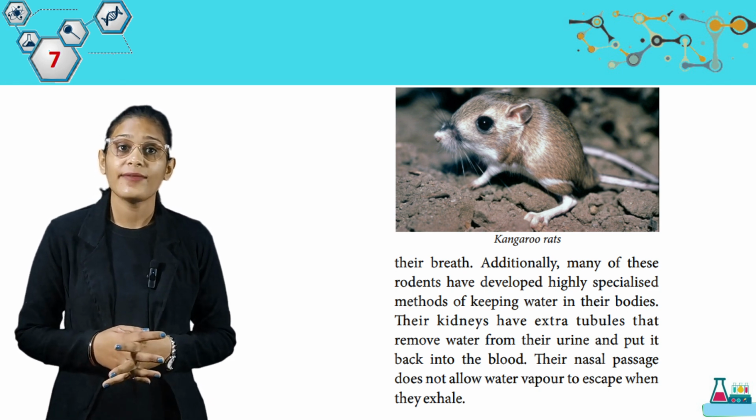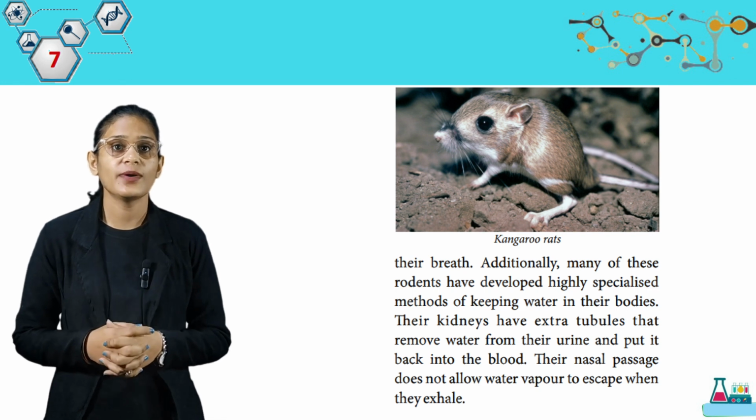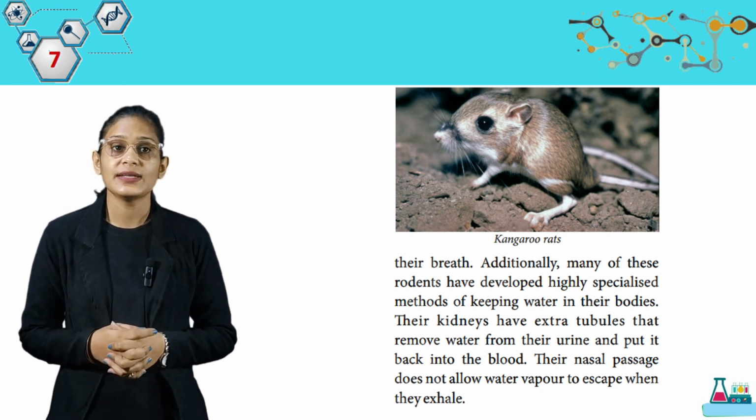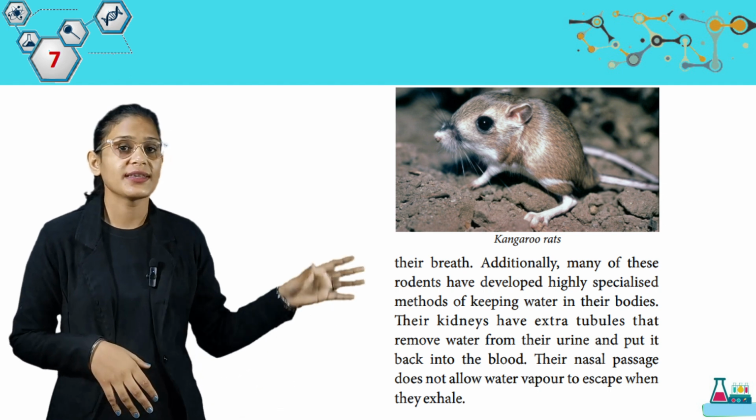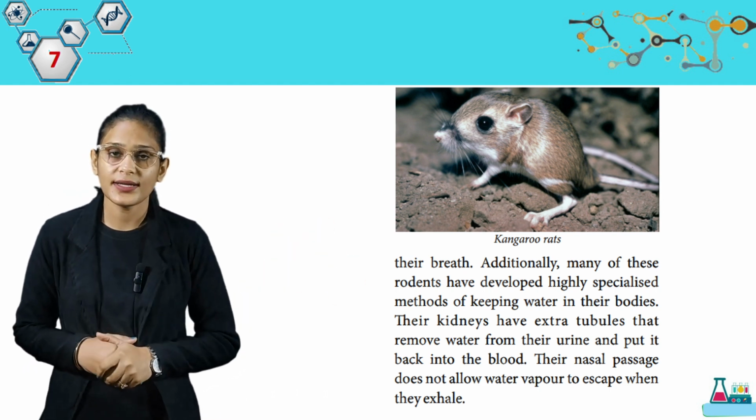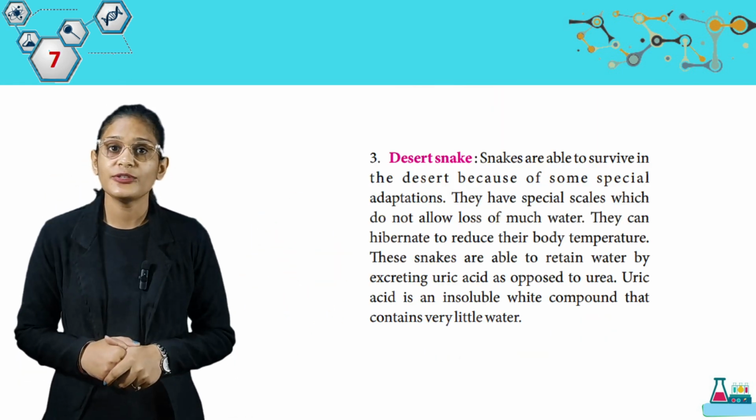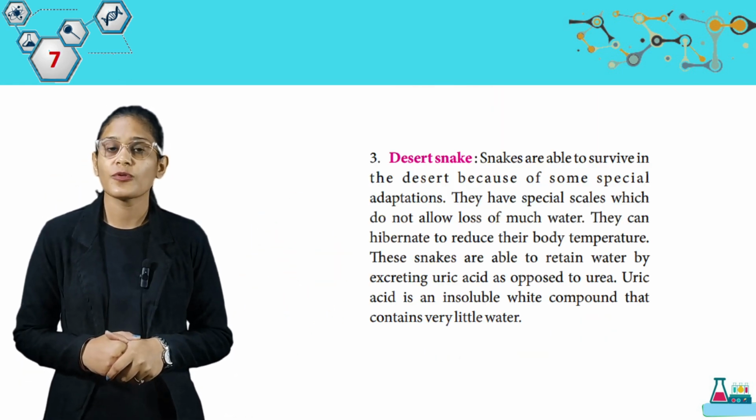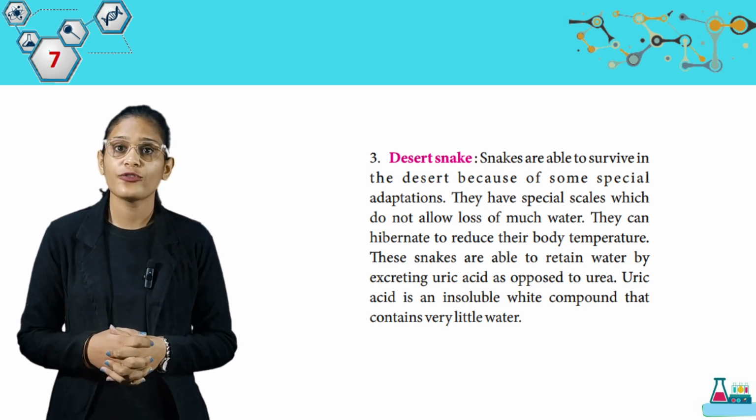Their kidneys have extra tubules that remove water from their urine and put it back into the blood. Their nasal passage does not allow water vapor to escape when they exhale. So students, these are kangaroo rats and these are their adaptations. Now we are going to read about the desert snake. Snakes are able to survive in the desert because of some special adaptations. They have special scales which do not allow loss of much water.